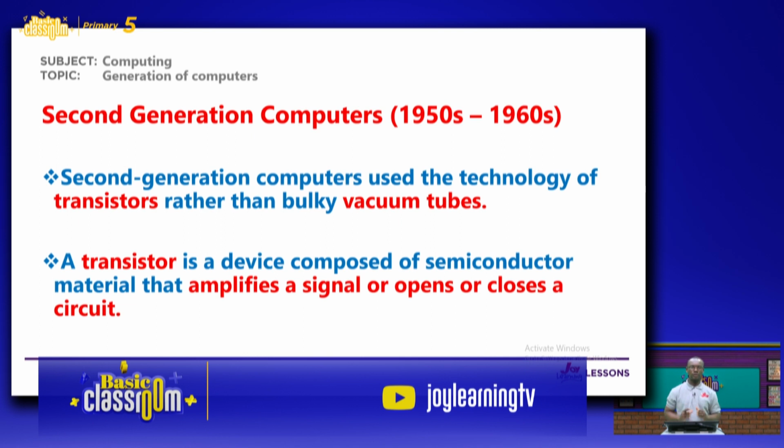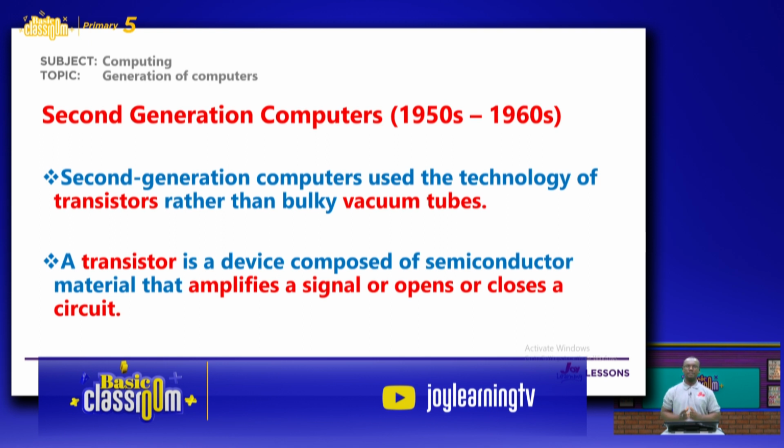We want to look at some explanation of the transistor. A transistor is an electronic component or device composed of semiconductor material that amplifies a signal or opens or closes a circuit.